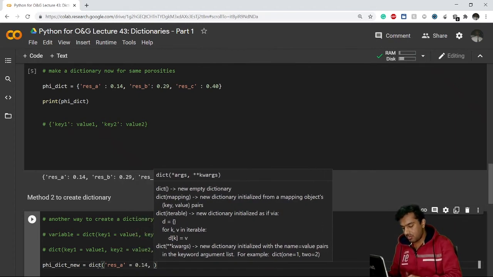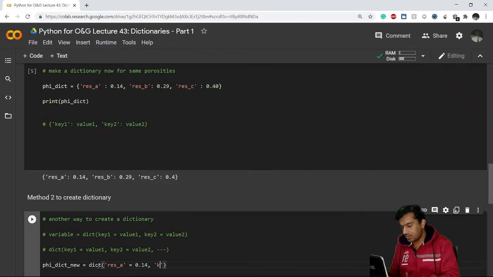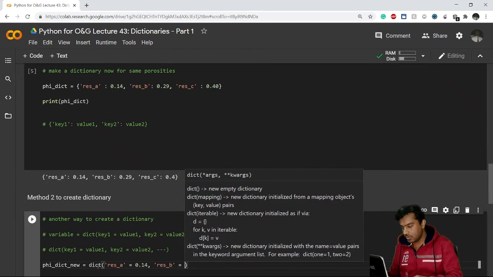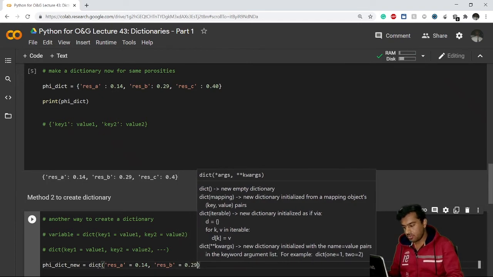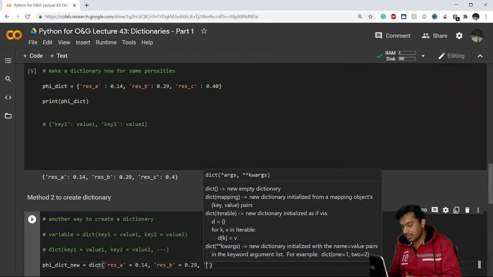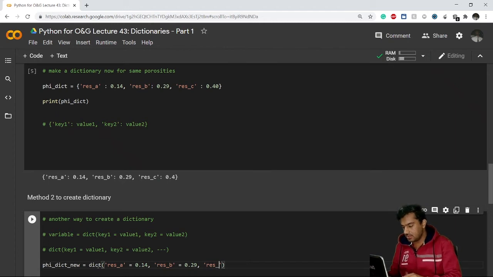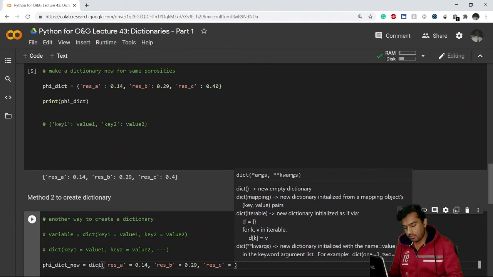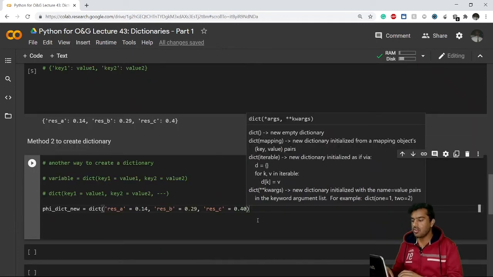Great. Now my second key I'll input reservoir B, and here I'll put equal to sign and I'll write 0.29. Then my third key reservoir C, and it has the value after putting equal to 0.40. Now if I execute this